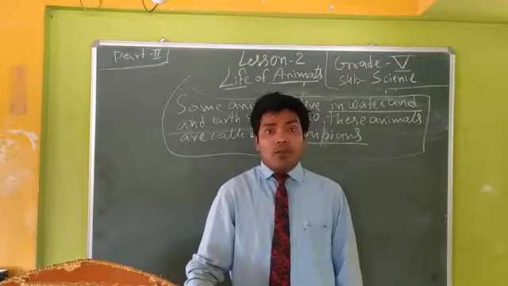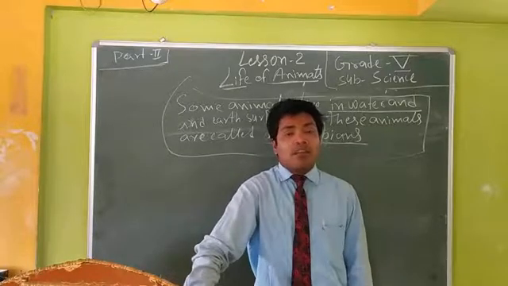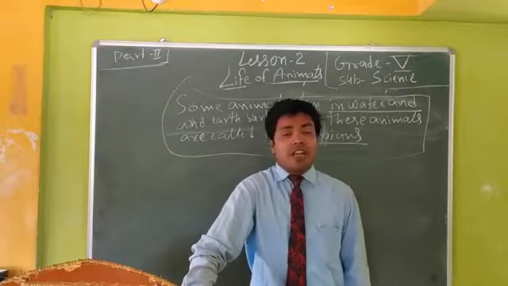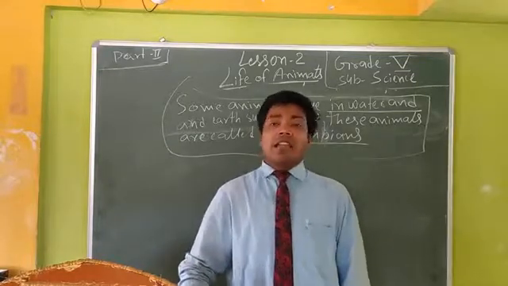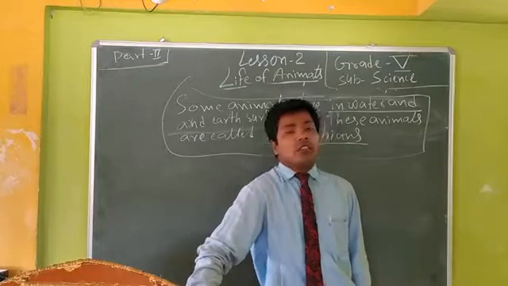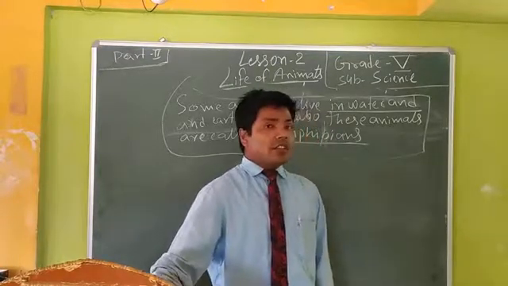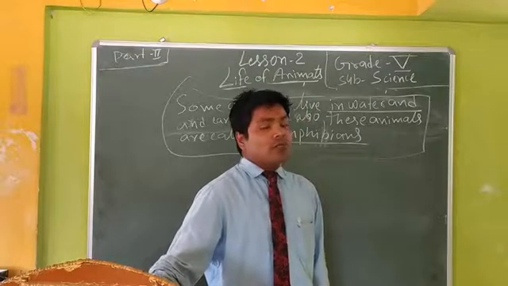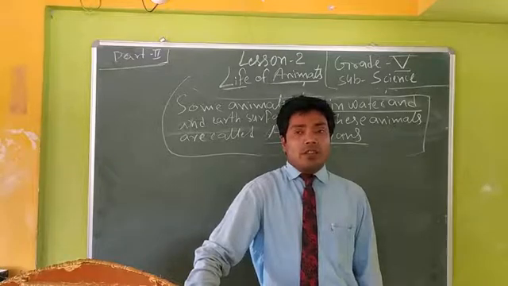But how can amphibians survive? Amphibians survive by special features. They have moist skin to breathe in water and lungs to breathe on the land surface. Dear students, in the next class we will read and explain more about amphibians.